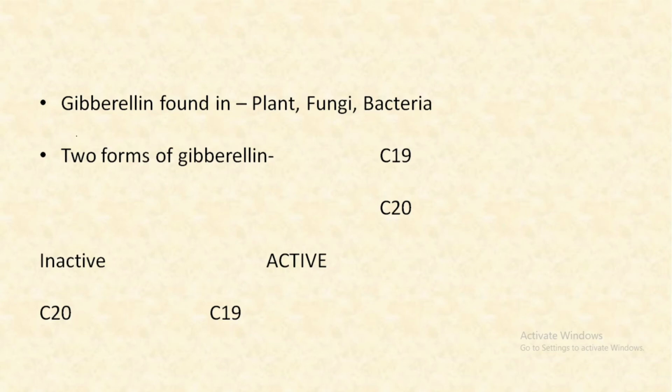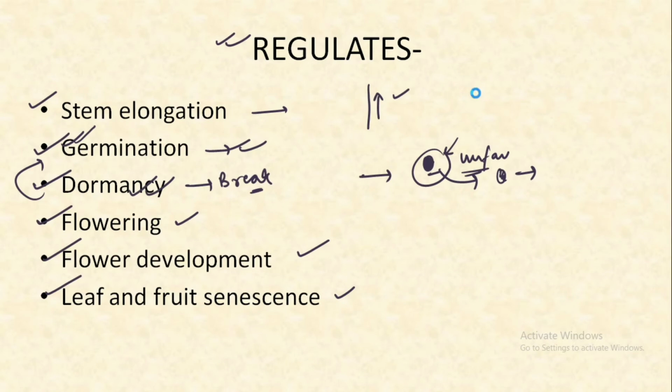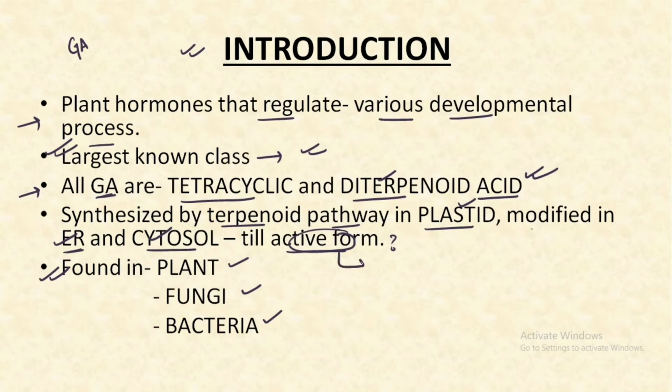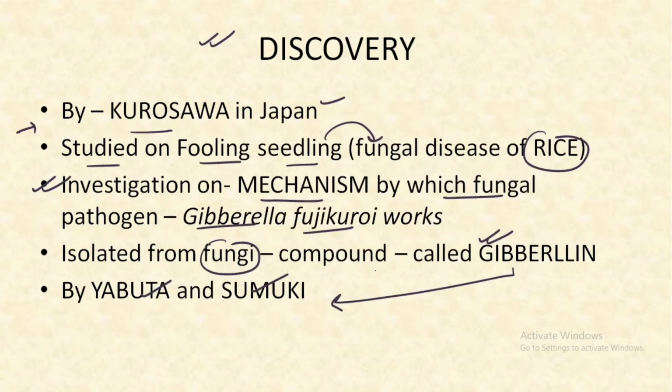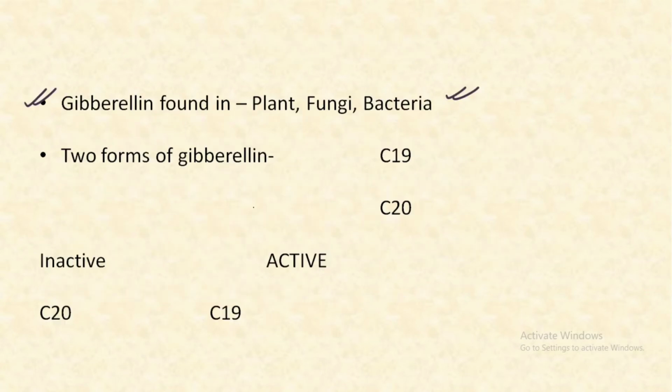Let's understand a few more points. Gibberellic acids, as we have already discussed, are found in plants, fungi and bacteria, and they are present in active form. So let's understand the active and the inactive form. In general, there are two main forms of gibberellin, the C19 form and the C20 form.